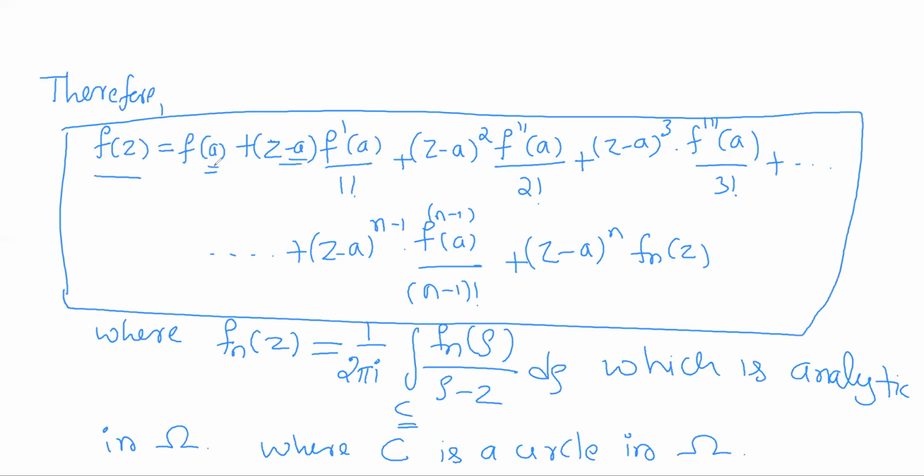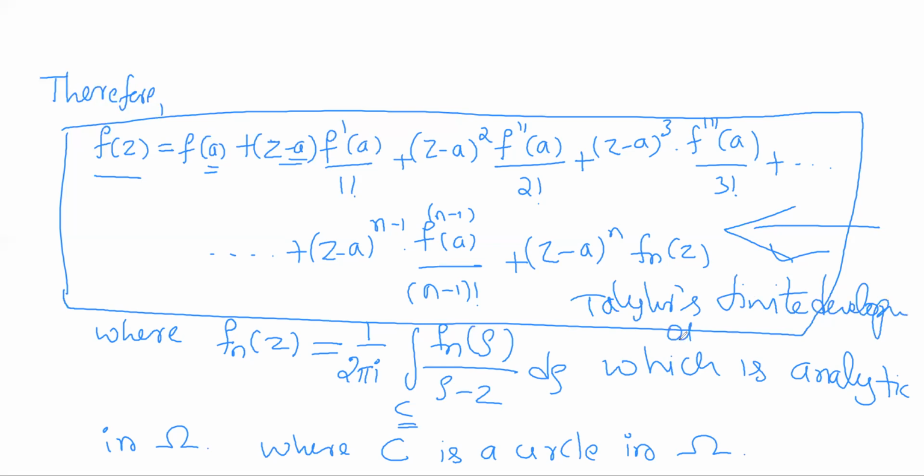It is a very important result in complex analysis. Any analytic function in a region omega can be expanded using any point in that region in this way. This is called the Taylor's finite development of the function f(z) about the point a.